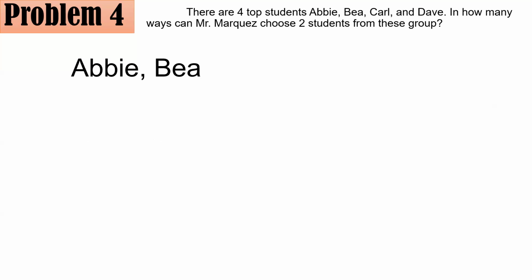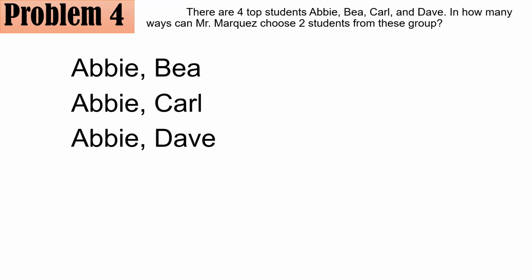And the answer is no, because here, order does not matter. So Abby and Bea is the same as Bea and Abby. So no need to list them again. So we could also have Abby and Carl and Abby and Dave. So we were able to have all the possibilities where Abby is involved.